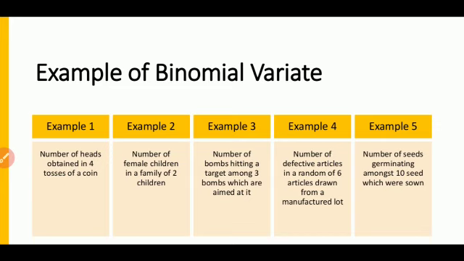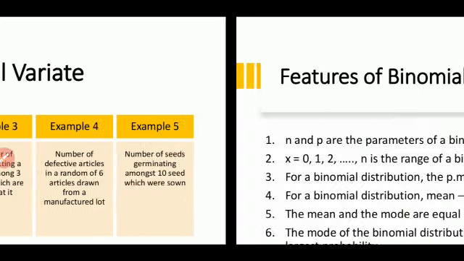Suppose you draw a sample of 6 articles, among them the number of defective articles. There may be among 6 articles, 1 may be defective, 2 may be defective, 3, 4, or all 6 may be defective. And example 5 will be the number of seeds germinating amongst 10 seeds which were sown. Means if you're going to put 10 seeds in the soil, how many will germinate, we don't know. 1 may germinate, 2 may germinate. That how many will germinate, that probability you want to find through binomial distribution.